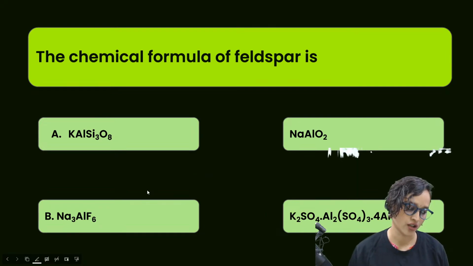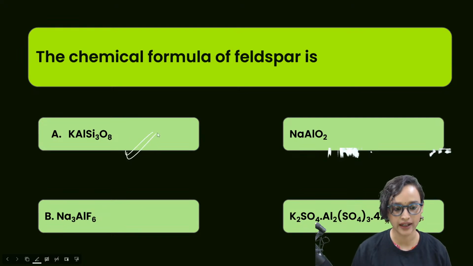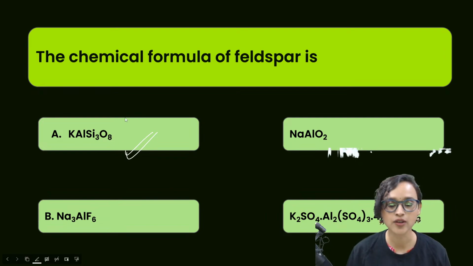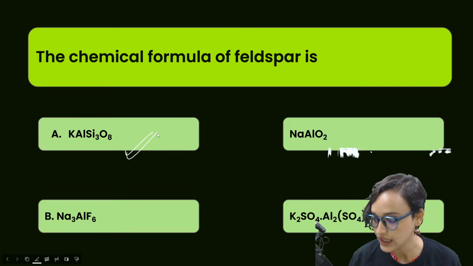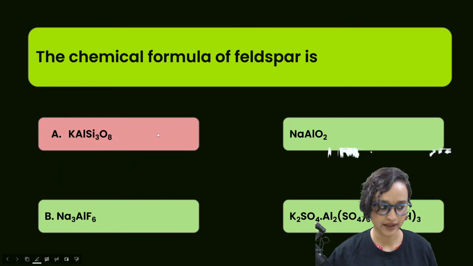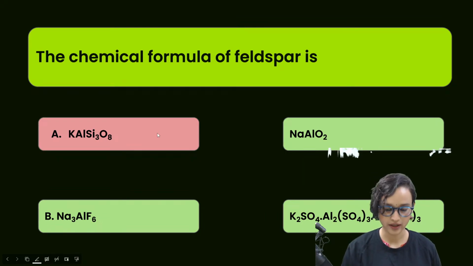C? No, many of you are wrong. The correct answer is actually option A, okay? Option A is the correct answer. No, bacha log. The correct answer is option A. Feldspar is KAlSi3O8, okay? That is the correct answer. You understand this, everybody? Amazing, okay.